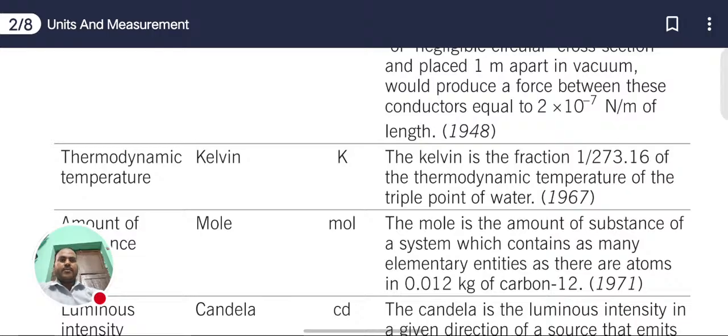So they defined the temperature through thermodynamics, using the triple point of water, during 1967. We know the SI unit of temperature is the kelvin. We also measure in degrees Celsius and Fahrenheit, but the SI unit of temperature is the kelvin, and we denote it with a capital letter K.